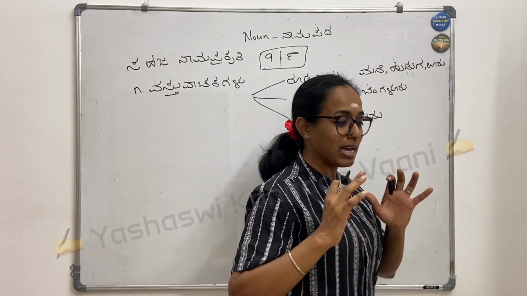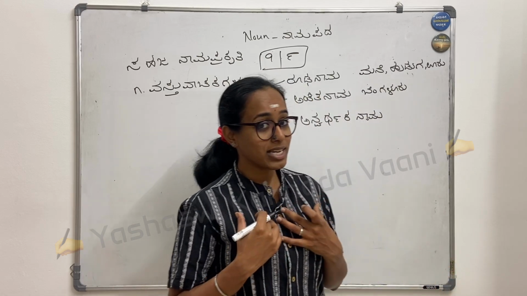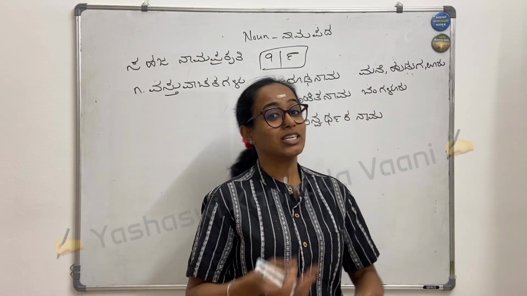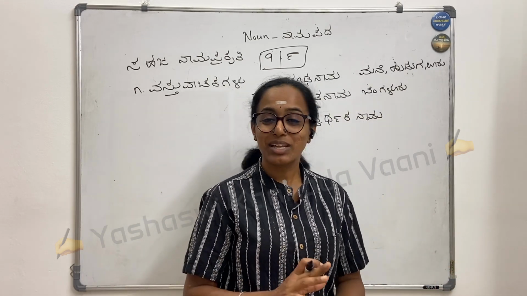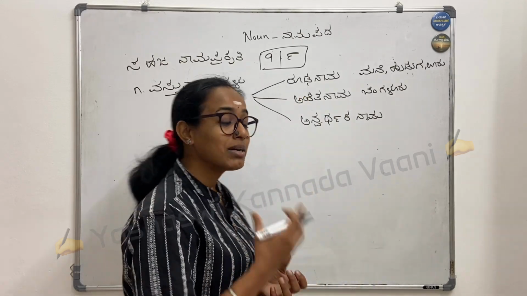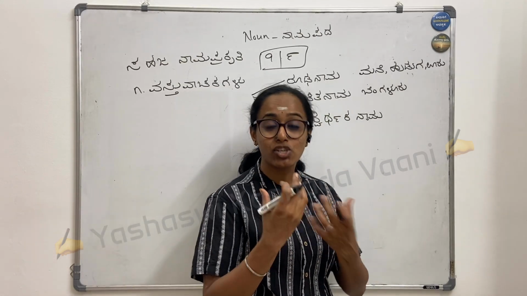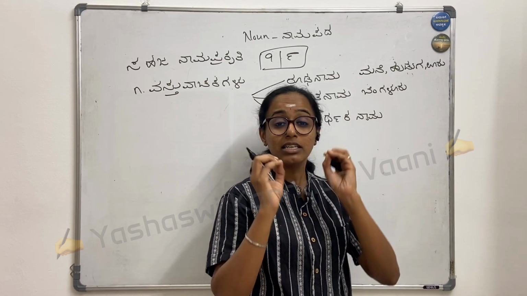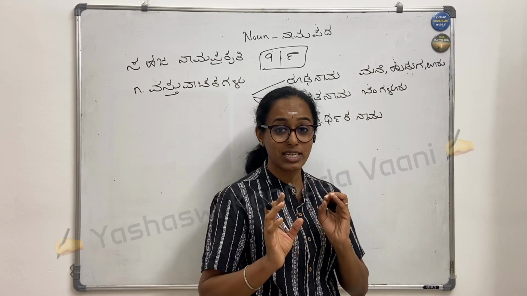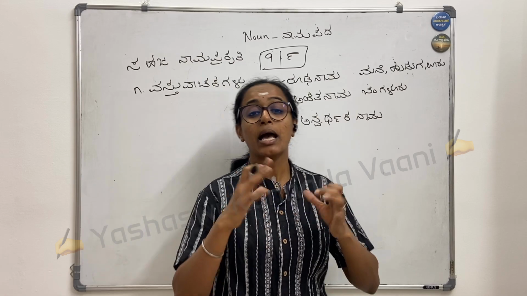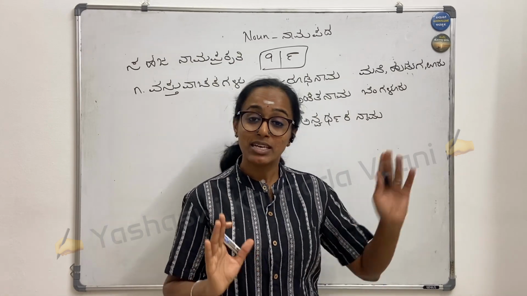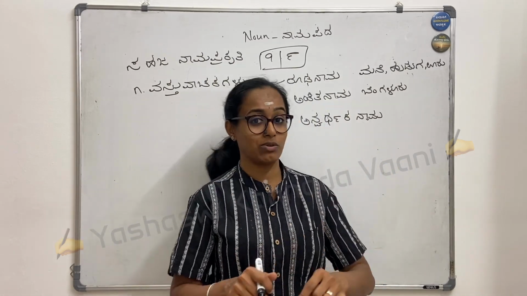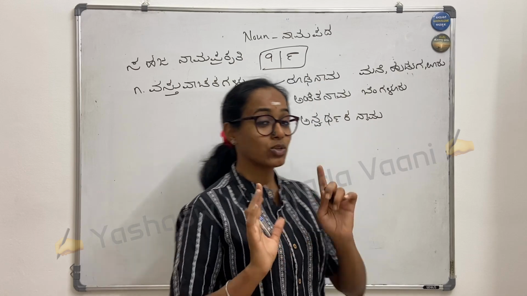If my house, I stay in a house. My house has a name, Srinilaya. So it can be Srinilaya. So that's how the Ankita Nama is. Ankita Nama is based on the communication. For the communication purpose, we have a noun, the naming word that is called Ankita Nama. Is it clear? The first one is Mane, just a house. Second one, the name of the house. Clear? Yes. So that is Ankita Nama.